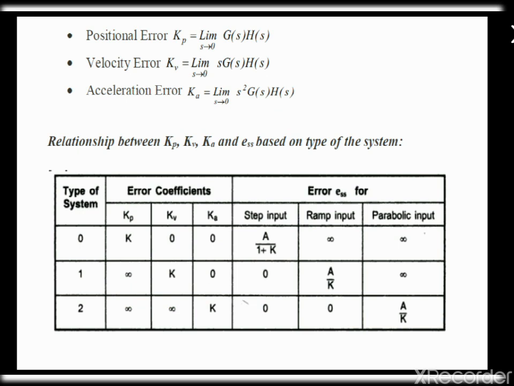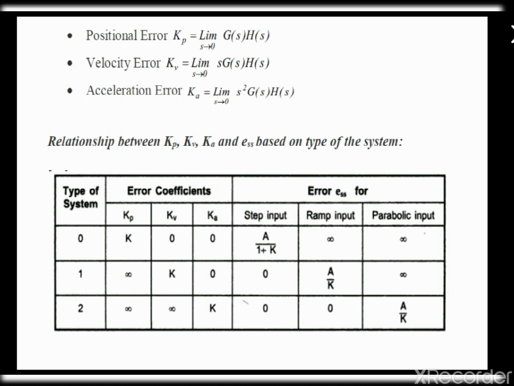Here these are the error constants, that is positional error, velocity error and acceleration error. Kp is the position error, that is limit s tends to 0, G(s)H(s), and Kv is the velocity error, limit s tends to 0, s into G(s)H(s), and the acceleration error as Ka, limit s tends to 0, s square G(s)H(s).